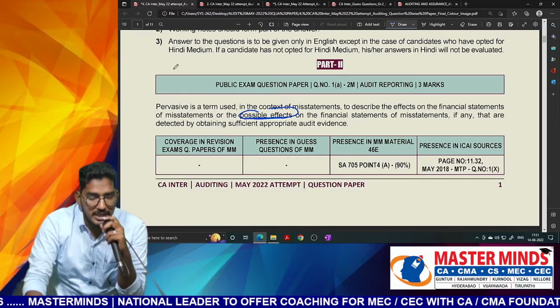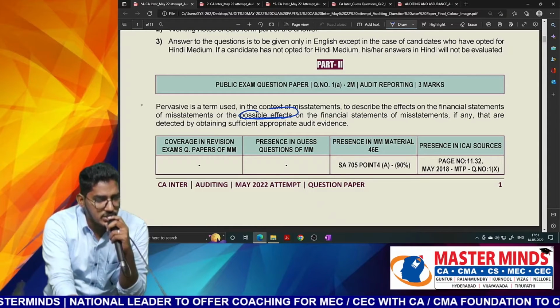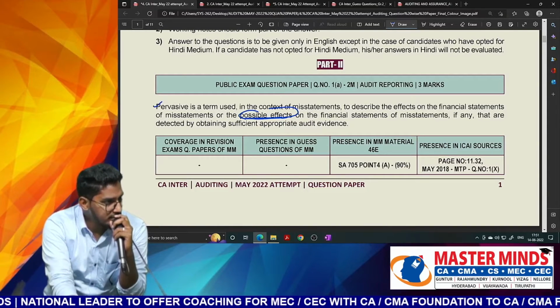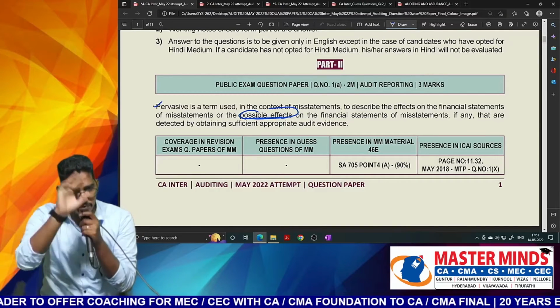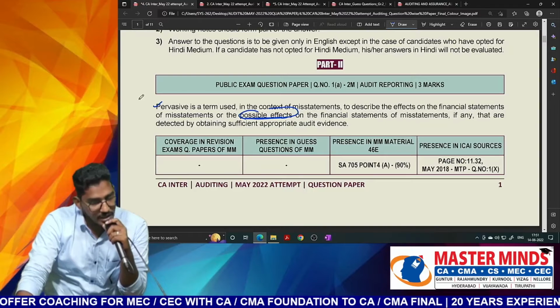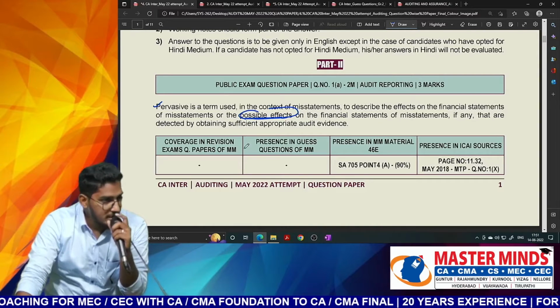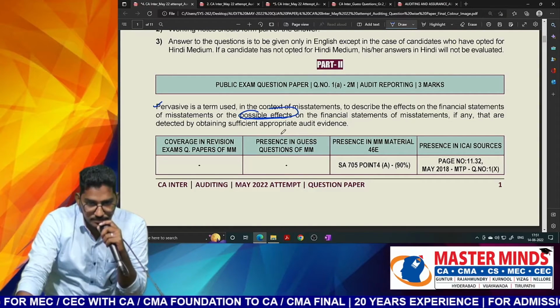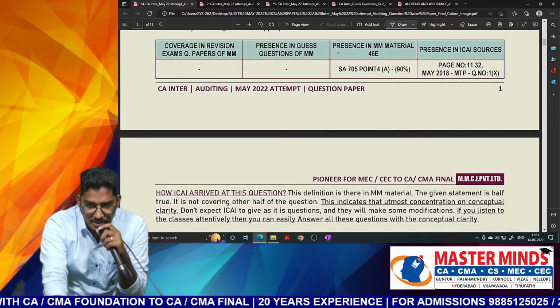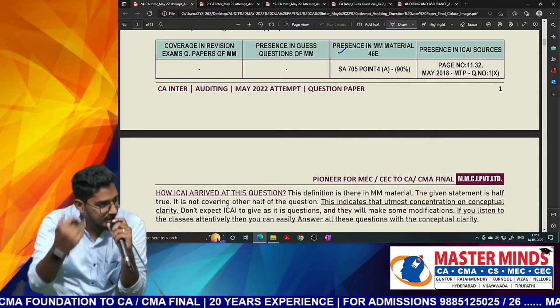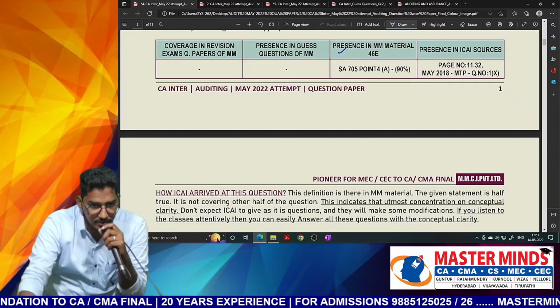So this you will be able to answer, not a direct question actually, it is going to be a bit complicated question, but if you have listened to the classes attentively about these different kinds of opinion, etc., then definitely this would strike your mind. So this statement is going to be false here. Next one. So we have this in the 46th edition of material, but not as a direct question, but indirectly after analysis you will be able to get it.